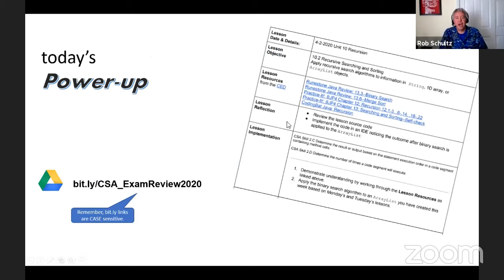So for today's power up, take a look at the lesson resources from the CED. Again, there are some Runestone examples, Practice It, and Coding Bat. Tomorrow, I'll start our power up with just a quick example of something you might see in Coding Bat. But like I said, the main goal for tonight's Power Up is to see if you can implement a binary search with an array list that you created based on Monday and Tuesday's lessons. See if you can create a binary search that will let you search an array list of dogs or cats or horses or hippos or animals or whatever you may have put together.